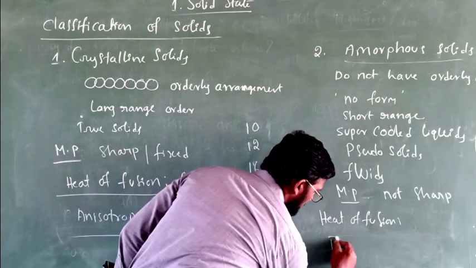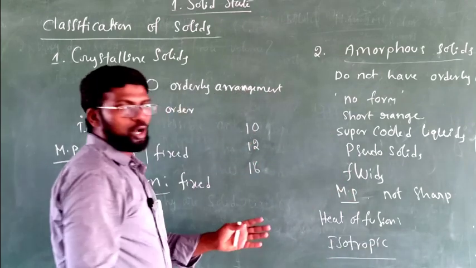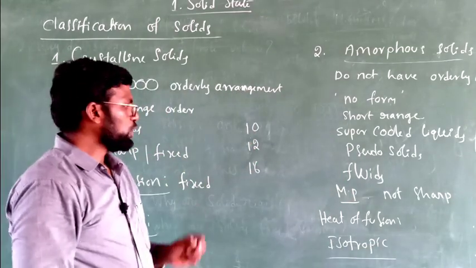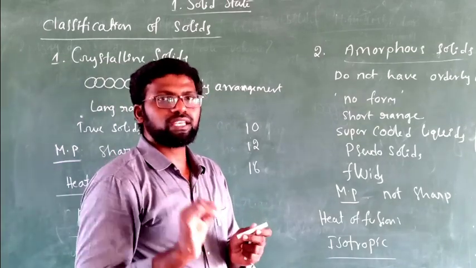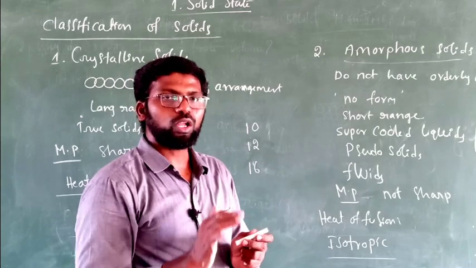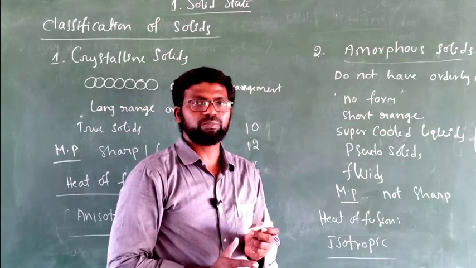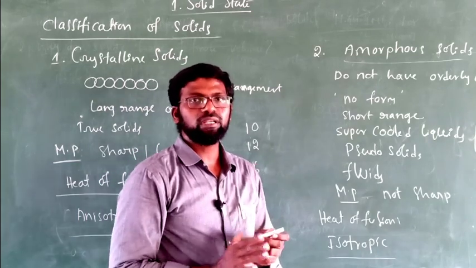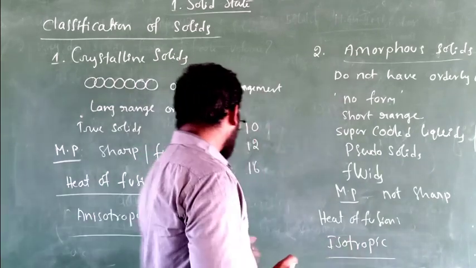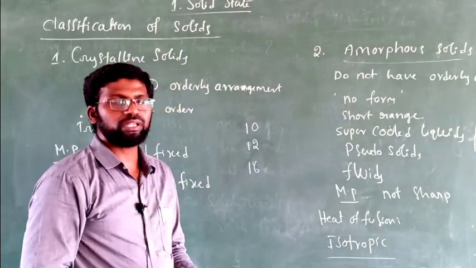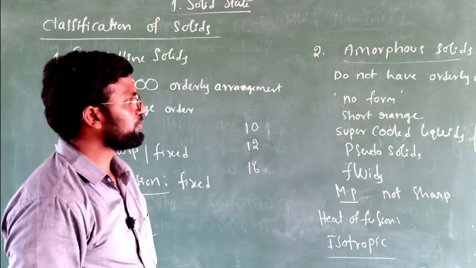Now amorphous solids exhibit isotropic property, just opposite to the previous one. If you measure the physical property in any direction, we will get the same value along the x-axis, y-axis and z-axis. Whatever the direction of measurement, the value of the physical quantity will be the same. Such properties are called isotropic properties. So these isotropic and anisotropic properties are very important. We may get a very short answer question, a 2 marks question, in a board exam.